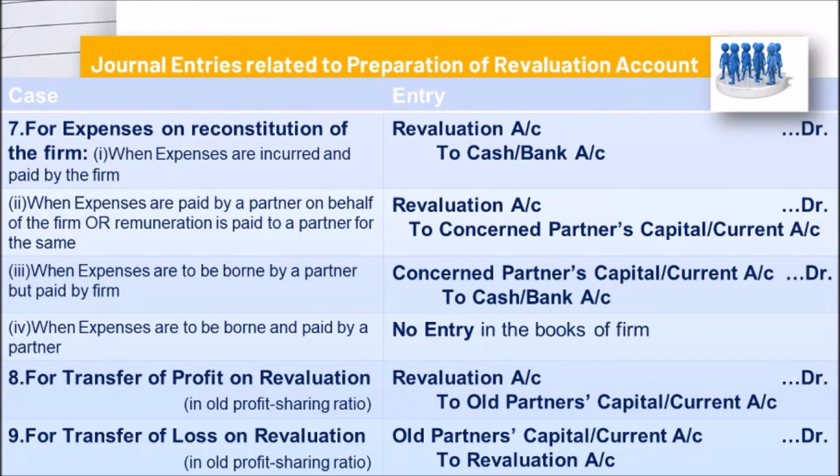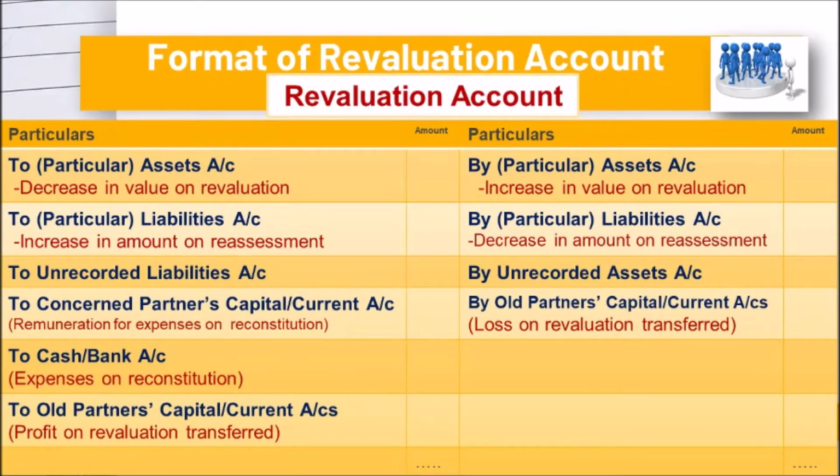Now for transfer of profit on revaluation, see the change. See, there is a change here in comparison to chapter number 4. Revaluation account debit to old partners' capital or current account. For transfer of loss on revaluation, old partners' capital or current account debit to revaluation account. So instead of all partners, we have used here old partners. Understood? Okay, so this is the format of revaluation account.